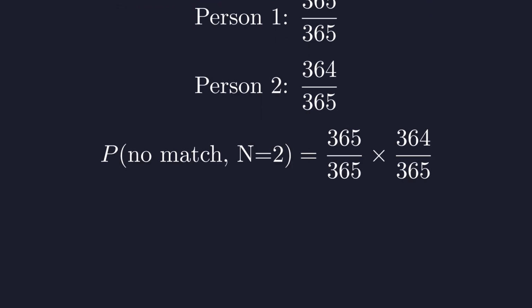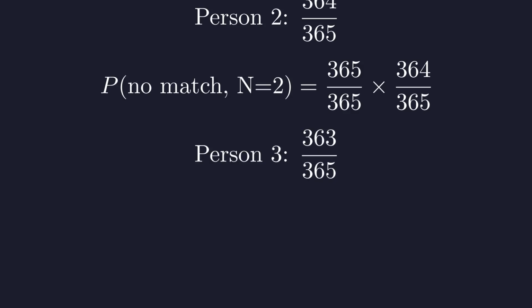To find the probability that the first two people have different birthdays, we use the chain rule of probability. The probability for the first person is 365 out of 365. Given the first person's birthday is set, the probability that the second person has a different birthday is 364 out of 365. We multiply these conditional probabilities together to get the total probability for the pair.